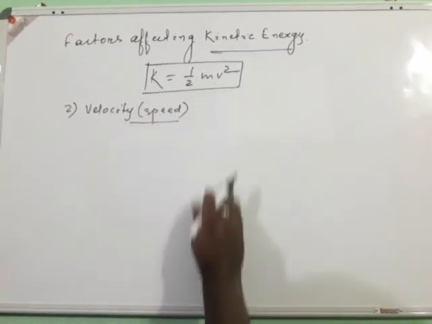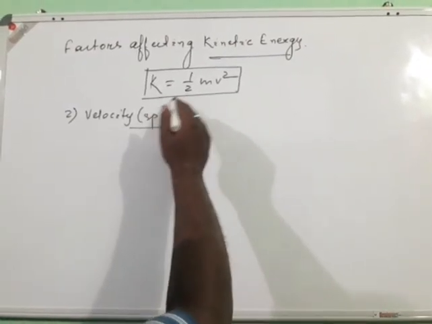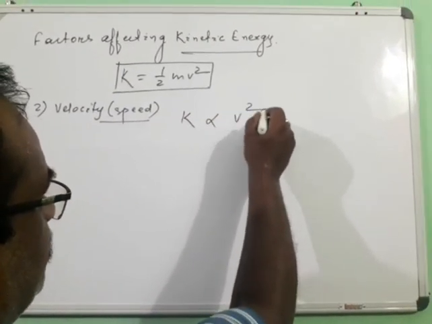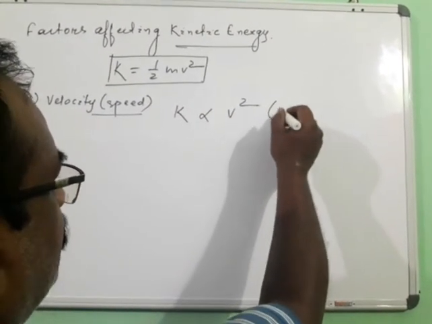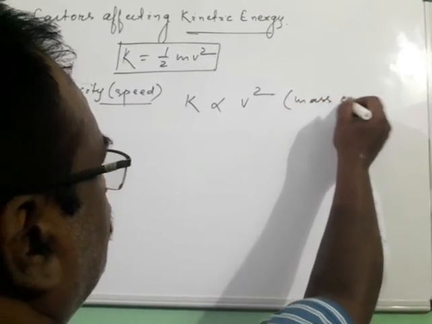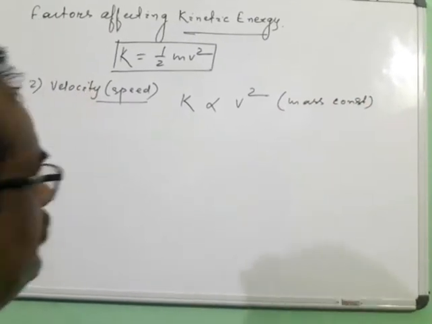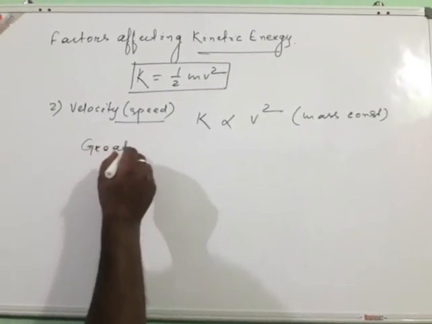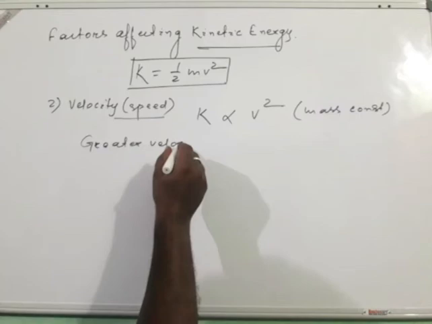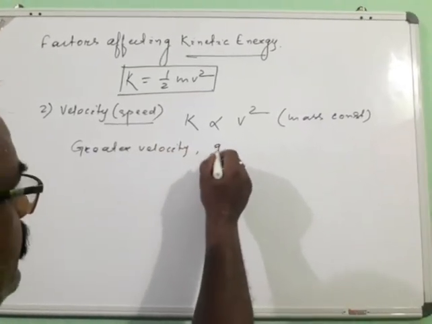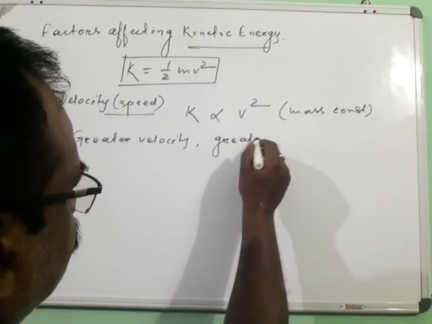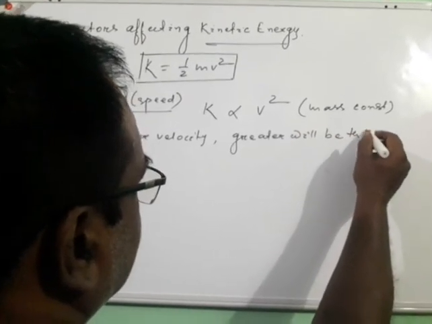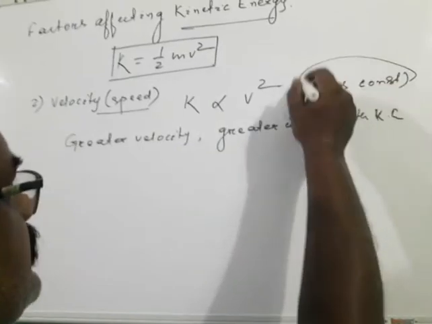In this equation we have half m v square, so kinetic energy is directly proportional to v square, provided mass remains constant. That means a body moving with greater velocity will have greater kinetic energy, provided that mass remains constant.